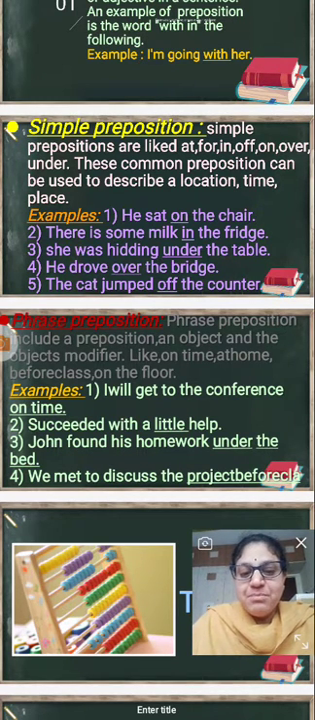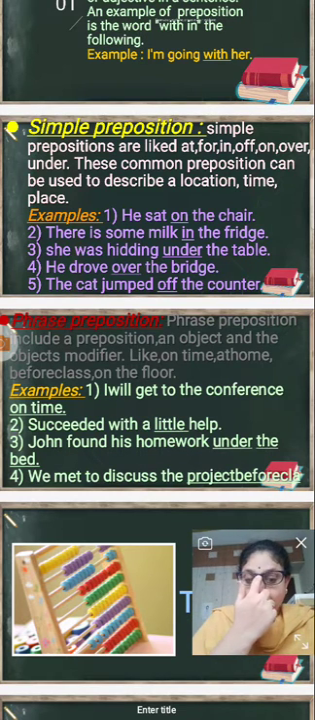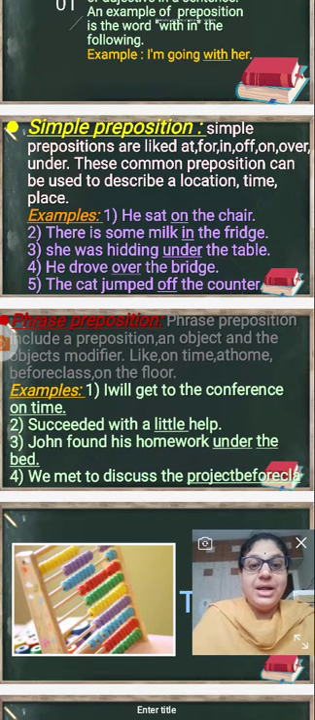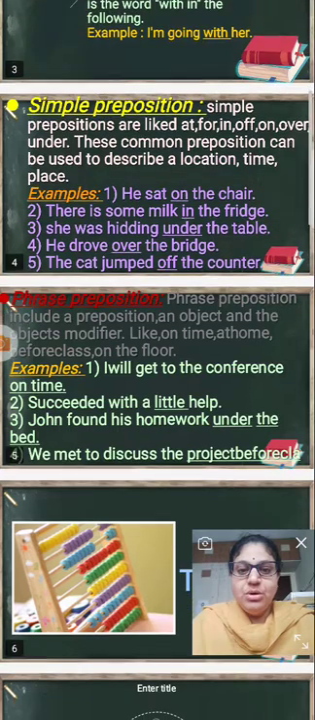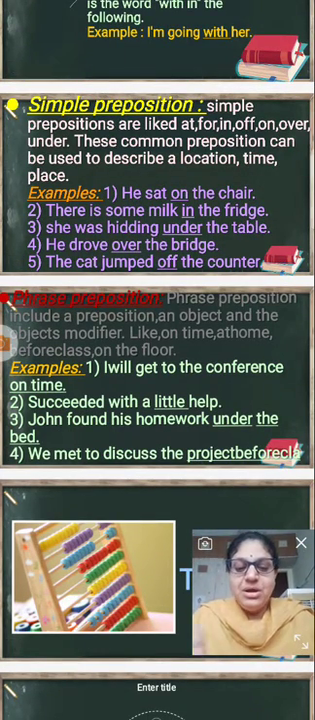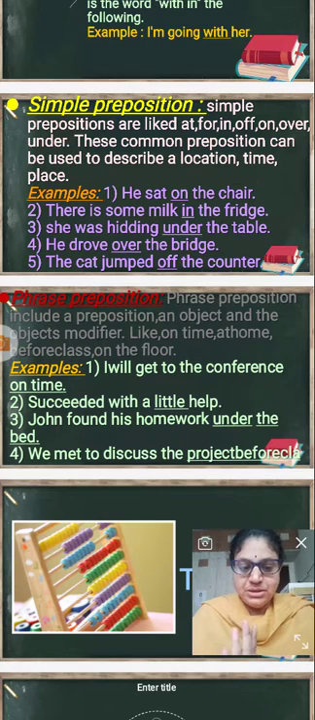Next, the cat jumped off the counter. So off the counter gives the place, from where the cat has jumped. The cat has jumped off the counter. So the simple preposition shows the location, the time, and the place. You have to show the three. That comes under the simple preposition.